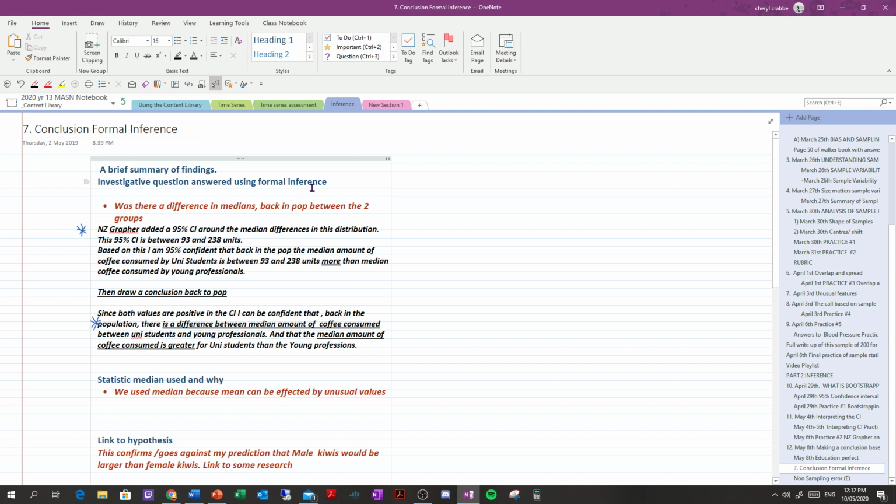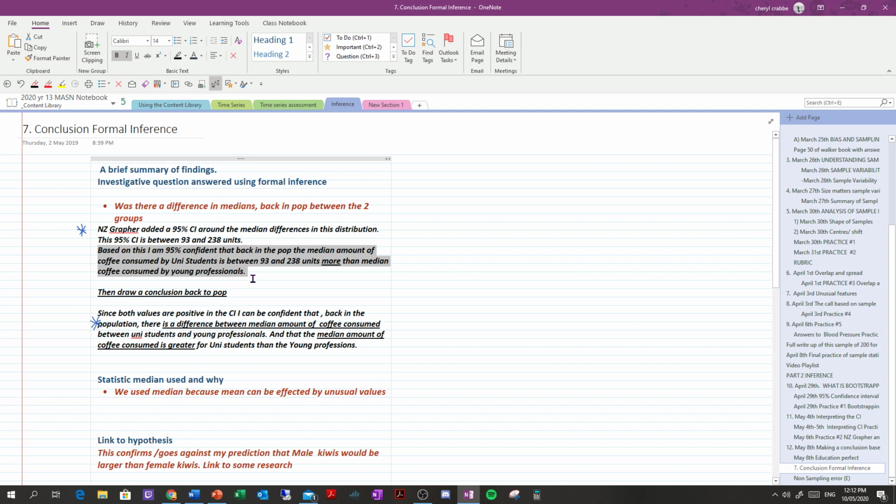So remember, your investigative question was, I wonder if there is a difference in the medians. And so you have to answer that question. And you also have to interpret your formal confidence interval. So was there a difference in the medians back in the population between the two groups? And also offer up an interpretation of your confidence interval. So here, where I've just highlighted, it says, based on this, I am 95% confident that back in the population, the median amount of coffee consumed by university students is between 93 and 238 units more than the median coffee consumed by young professionals. So that's your interpretation.